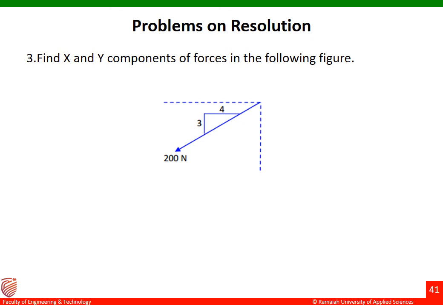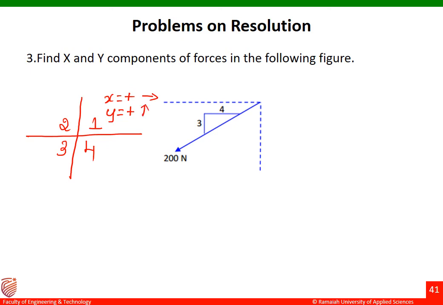Before going to this problem, let me explain to you about the quadrants here. In which quadrant will the x component and y component be positive and negative? Let me draw the reference axis here. This is my first quadrant, this is my second quadrant, this is my third quadrant, and this is my fourth quadrant. Let me explain one by one. In the first quadrant, the x component will be positive, and the y component will also be positive. That is, x will be acting in this direction, y will be in this direction.